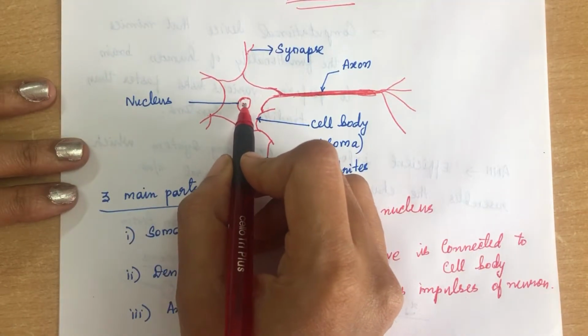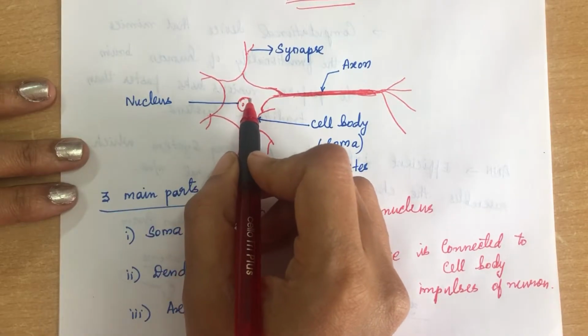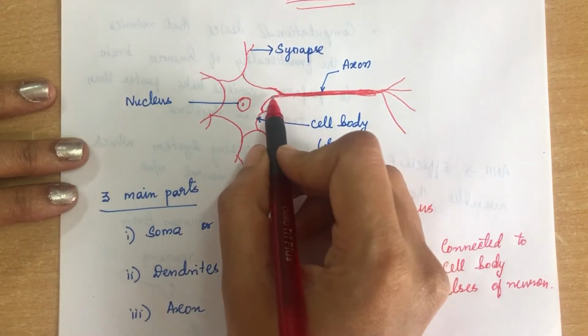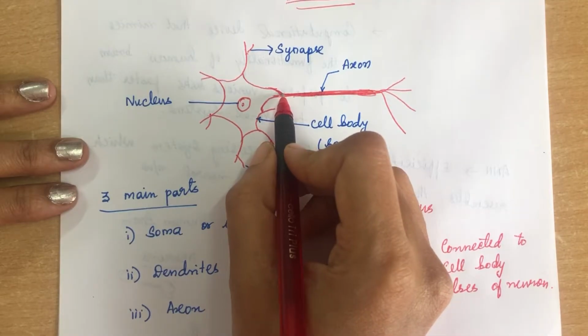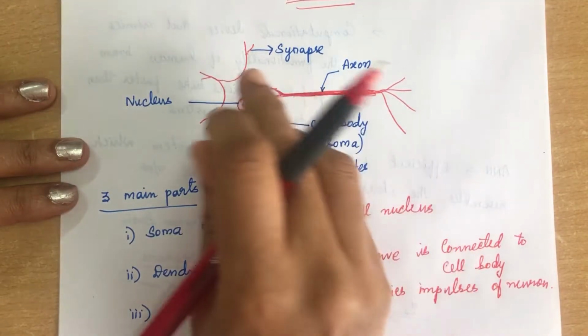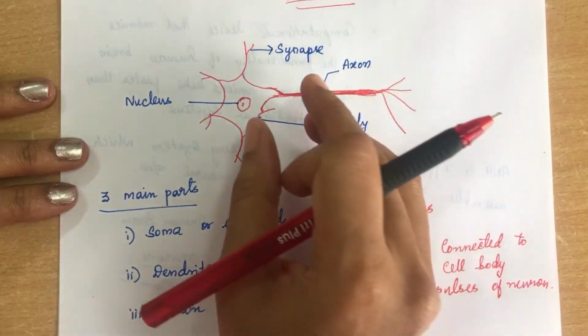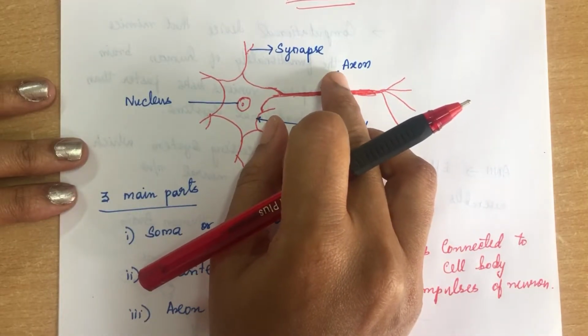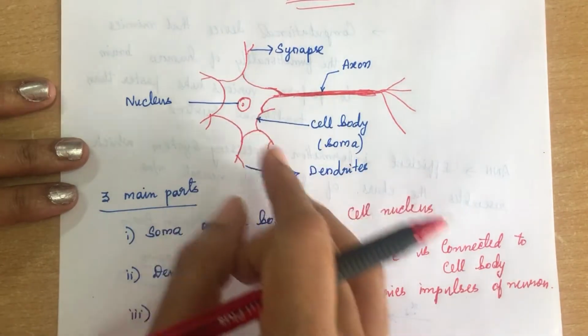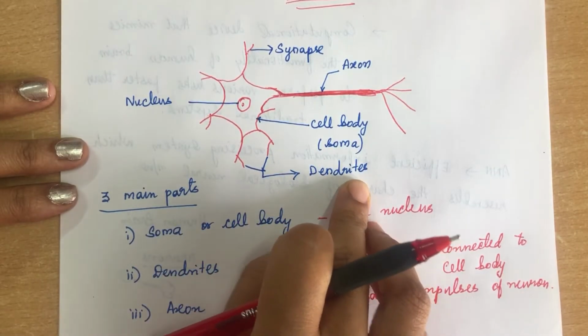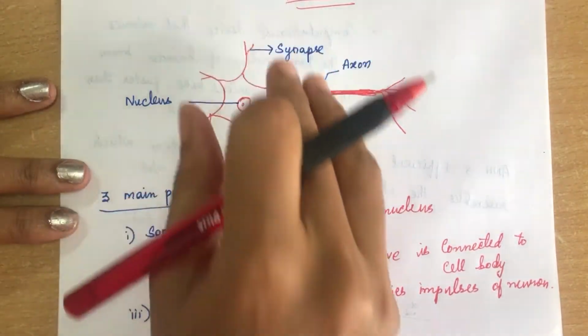So here only that nucleus is located, and next there will be one nerve which is going outside from this neuron to another neuron. This is called the axon. Okay, and you have other parts called dendrites. I'll tell you what all these terms are.